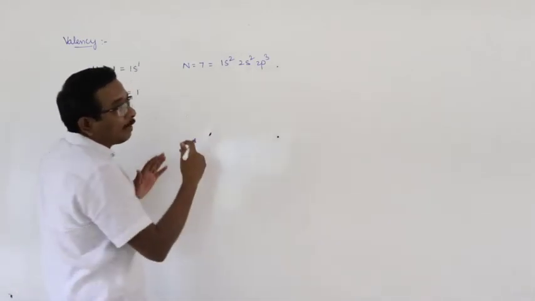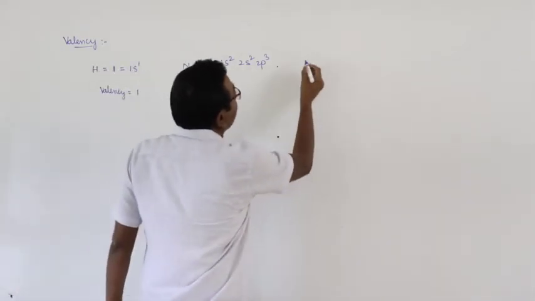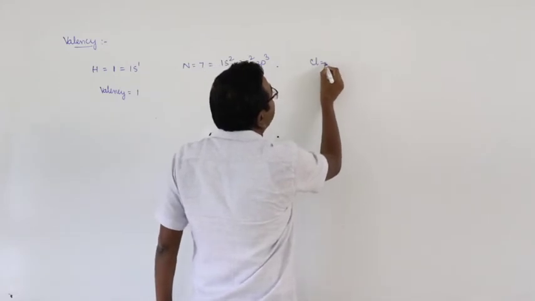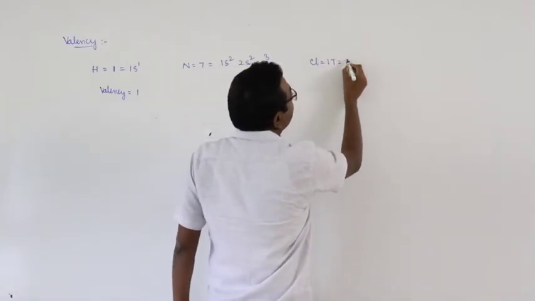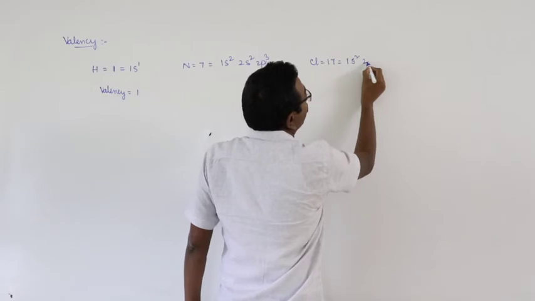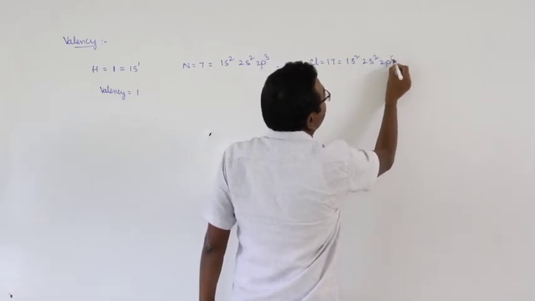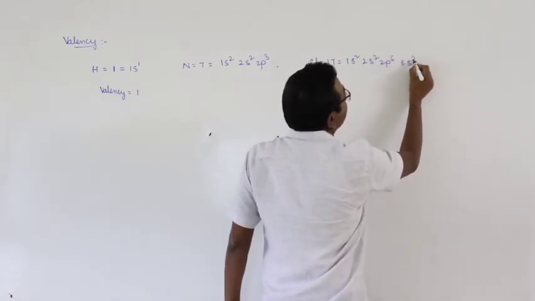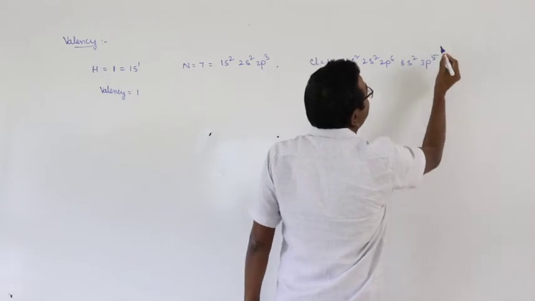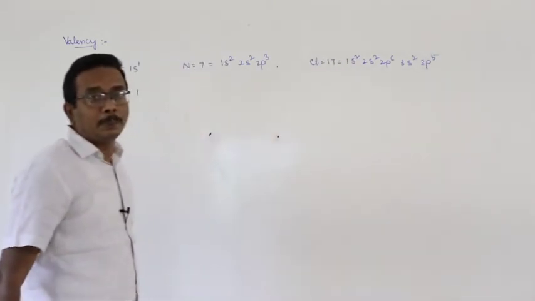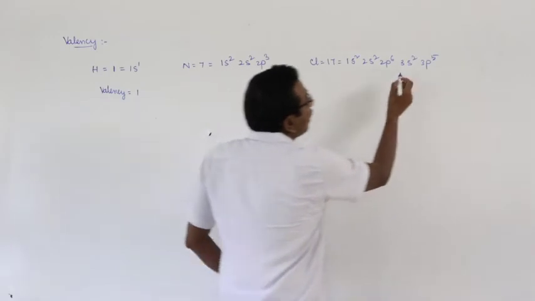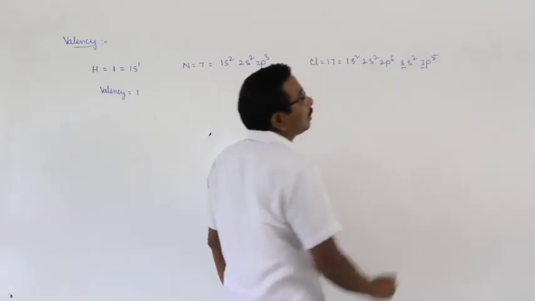In the same way we can take any other element. Take for example chlorine, atomic number 17, 1s2, 2s2, 2p6, 3s2, 3p5. Here the valence shell is 3.